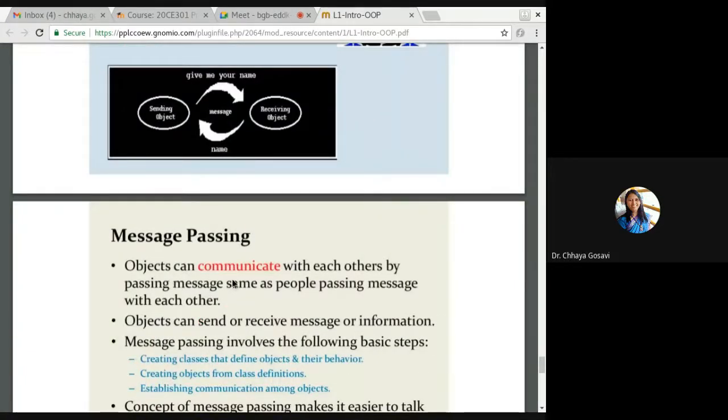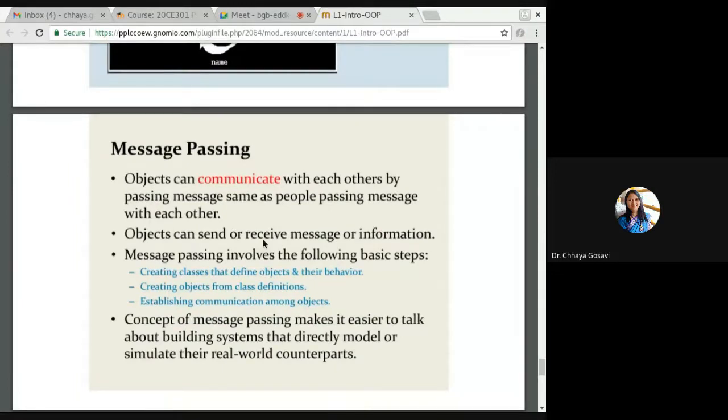So message passing means call a function. Same as people passing messages with each other. Objects can send and receive messages or information. Message passing involves the following basic steps. Creating a class that defines objects and their behavior. That is the first step.